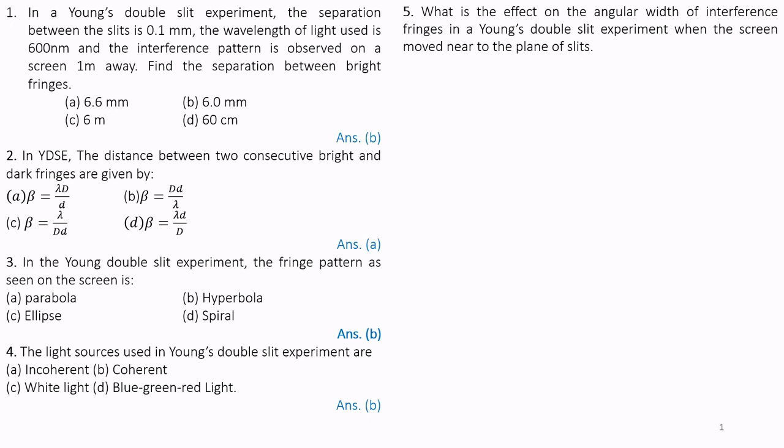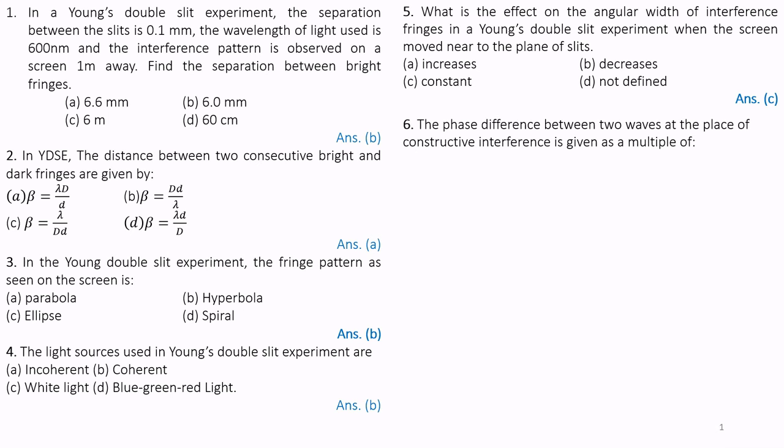Question number 5. What is the effect on angular width of interference fringes in a Young's double slit experiment when the screen is moved nearer to the plane of the slits? The 4 options are: option A, increases; option B, decreases; option C, constant; and option D, not defined. Correct answer is C. Question number 6.